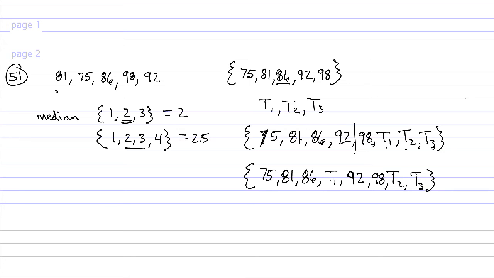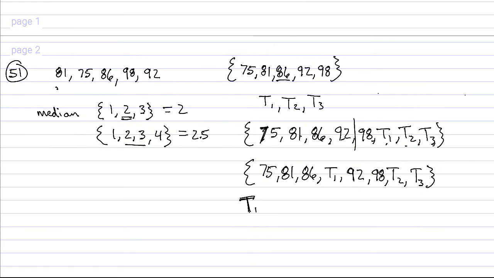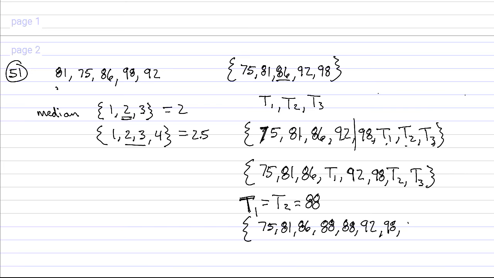Well, the greatest possible value actually is, now that I think about it, let's set T1 equal to T2 equal to 88. 88, 88, 92, 98, T3. The average of 88 and 88 is 88.